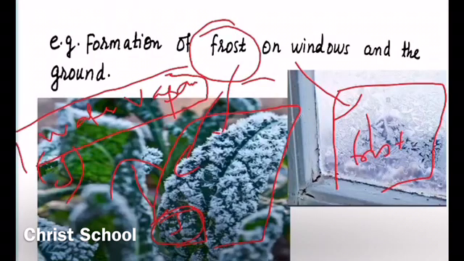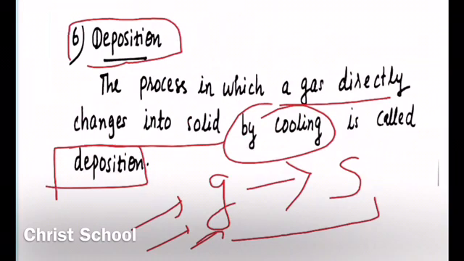So we studied 6 processes: melting, boiling, then condensation, freezing, sublimation, and the last one, deposition. So these are the different processes. They take place by change in the temperature. That is, when you increase or decrease the temperature of the substance, these processes can take place, and these processes are called interconversion of state of matter.